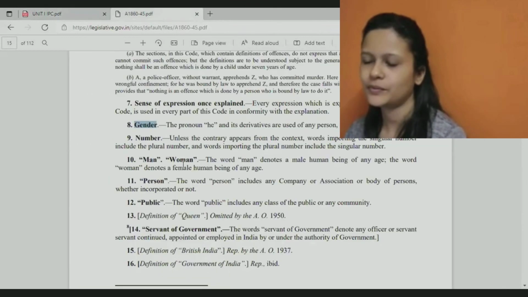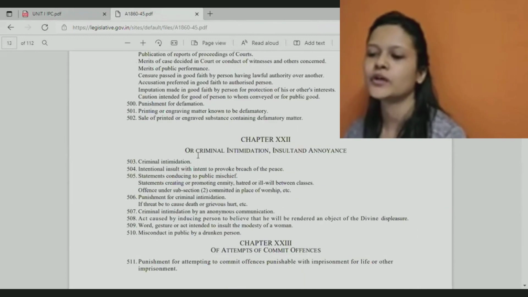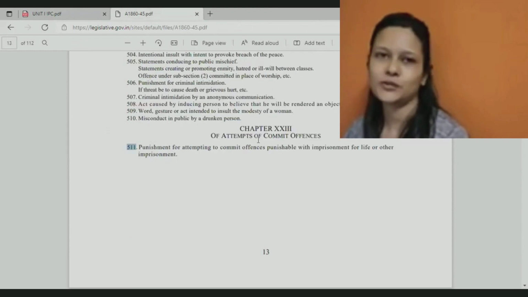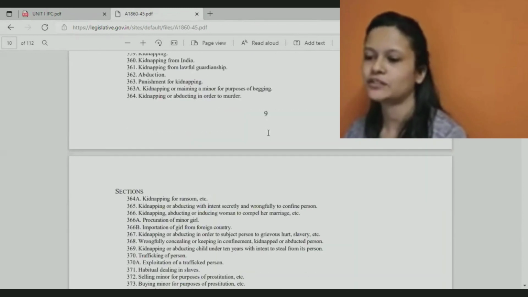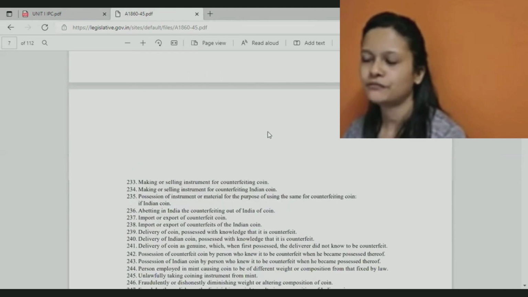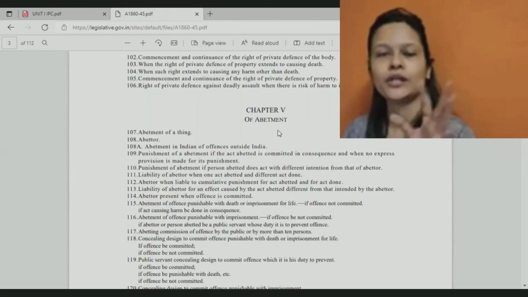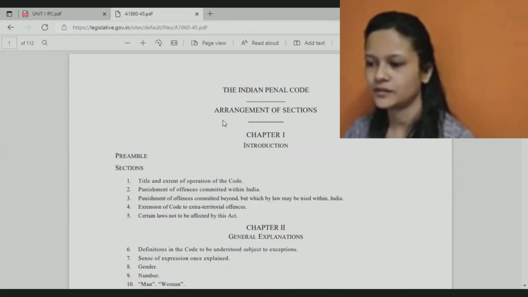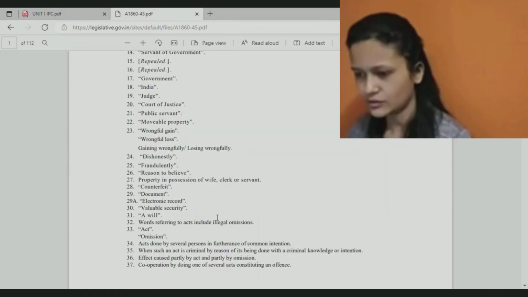So this is a brief overview on what IPC is all about. Definitely, you do not require all 511 sections. Whatever is required, that is mentioned in the syllabus. So today's class was just an introductory part where we saw what IPC is all about. But from the next class, we will be starting based on your syllabus. Unit wise, we will be doing the portion, whatever is required. This part you understood, right? That they are given in different chapters, sections are there. Few sections are important. This part we need to study.